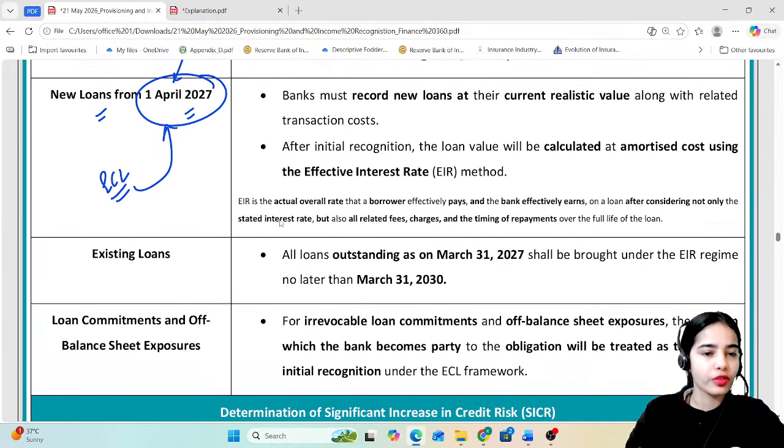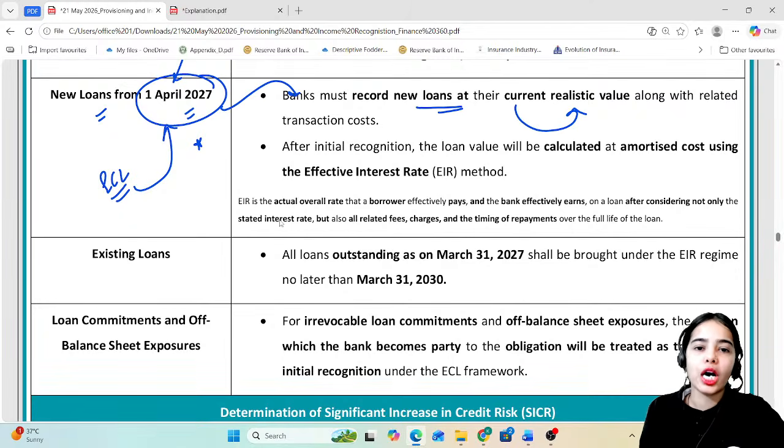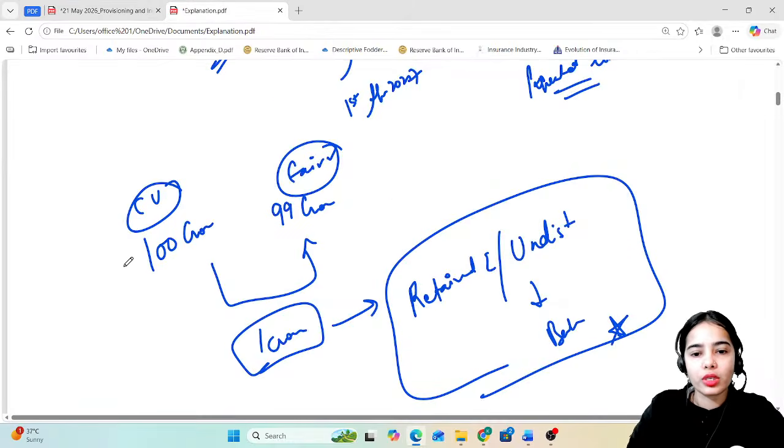Now, new loans from 1st April 2027. Banks must record new loans at their current realistic value along with related transaction cost. Okay, so basically banks have to record new loans at their current realistic value, that is at the fair value, and they will come under the ECL framework. After initial recognition, the loan value will be calculated at the amortized cost. Amortized cost is basically